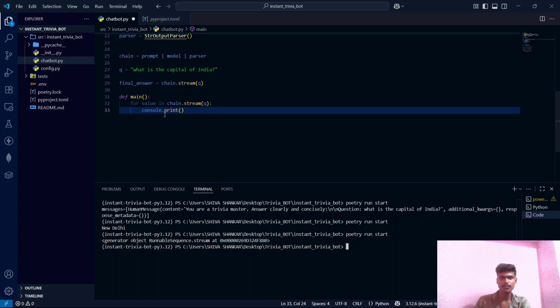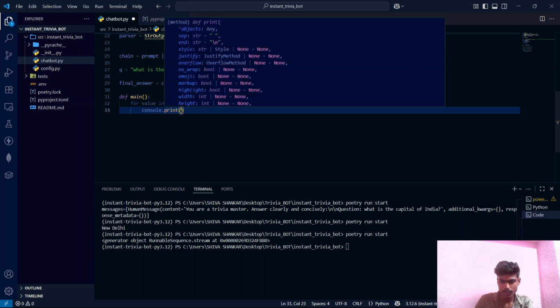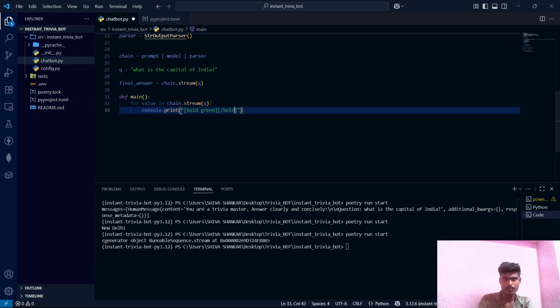So to make this beautiful, we use this console, and you will see I have created this bold green inside the square brackets. This is just like an HTML tag, guys. Whatever we write inside this tag will be green in color, and that will be bold.